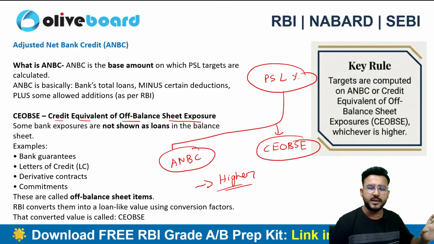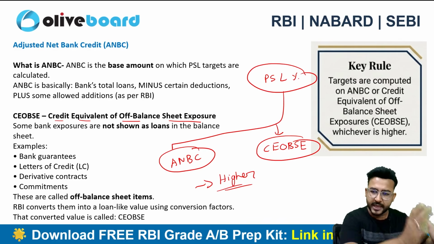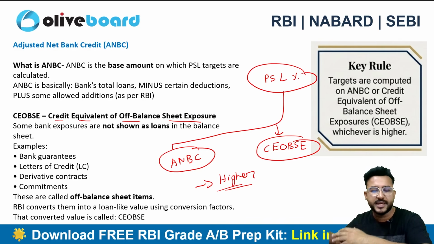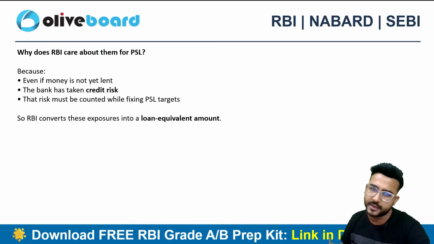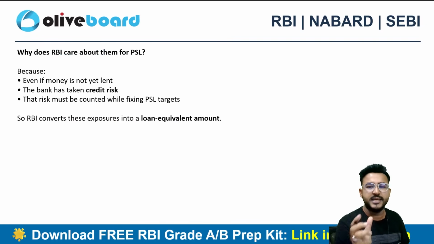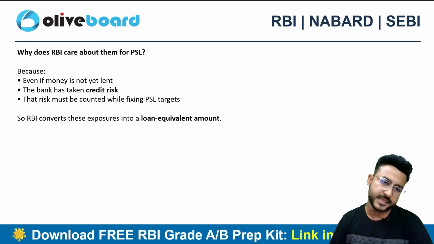We are not keeping it in the balance sheet, but for the sake of PSL norms, we calculate ANBC, we calculate CEOBSE, and we take whichever is higher. So PSL percentage is all about the higher of ANBC or CEOBSE.